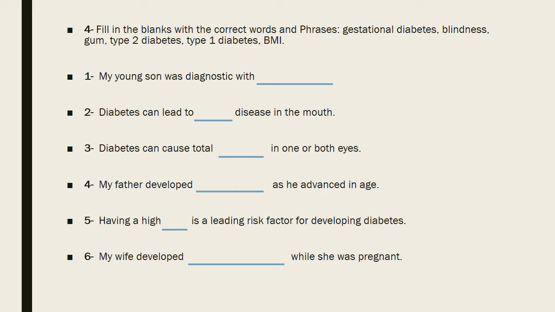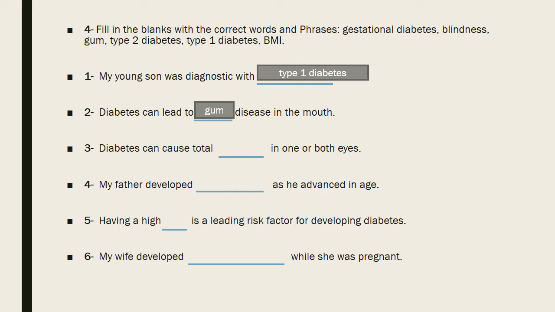Number 4. Fill in the blanks with the correct words: gestational diabetes, blindness, gum, type 2 and type 1 diabetes, BMI. Number 1. My young son was diagnosed with type 1 diabetes. Diabetes can lead to gum disease in the mouth. Number 3.